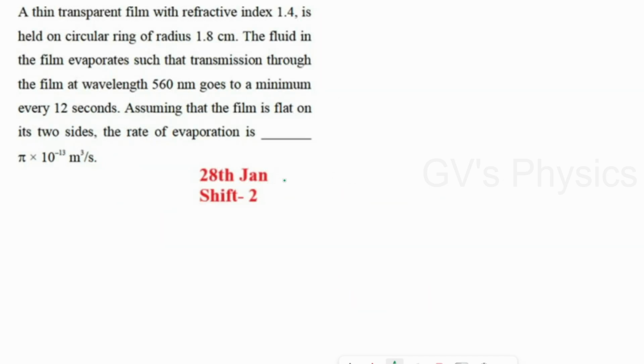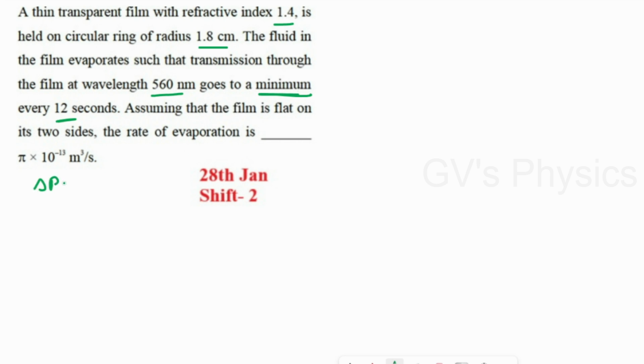Next one, this question is a previous question pattern. So we'll see the question. A thin transparent film with refractive index 1.4 is held on a circular ring of radius 1.8 centimeter. The fluid in the film evaporates such that the transmission through the film at wavelength 560 nanometer goes to the minimum every 12 seconds. So they ask minimum intensity. Assuming the film is flat on two sides, the rate of evaporation. So first we have to find the thickness of a thin film, and also they have given minimum, that is minimum intensity, destructive. So first we will write the formula.